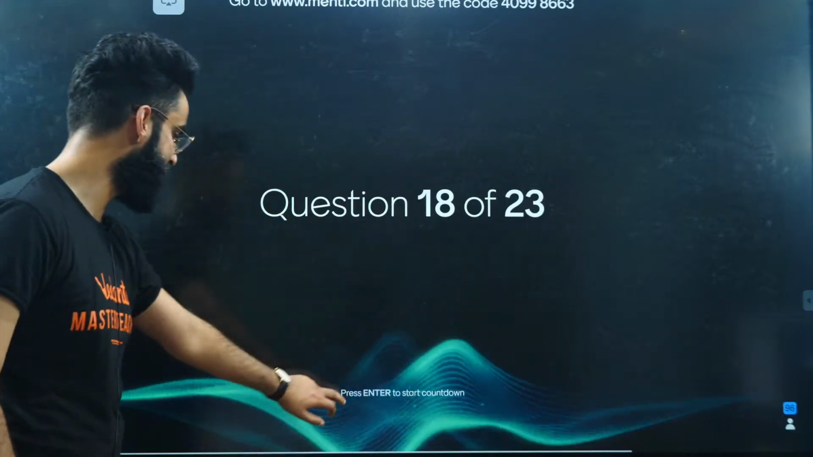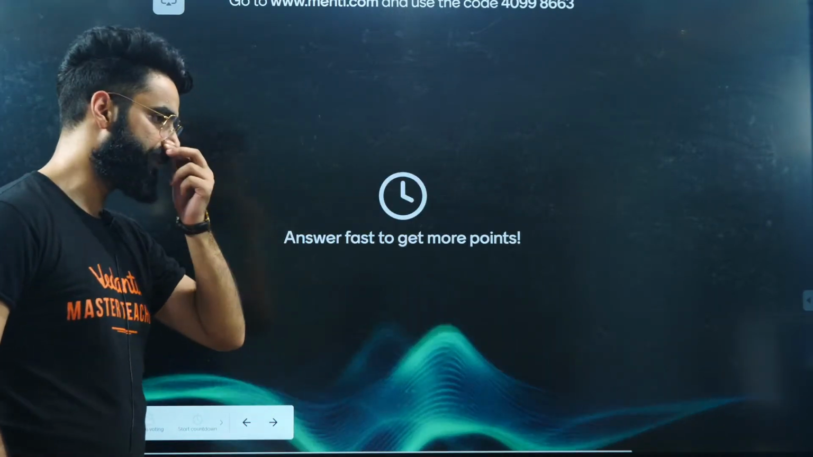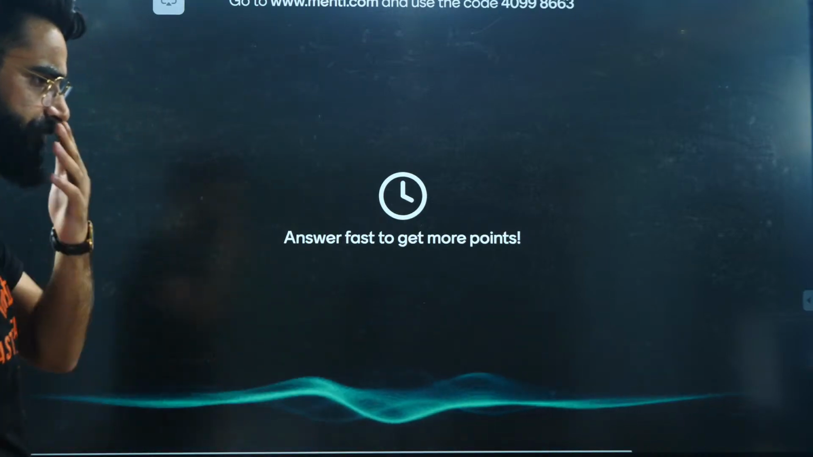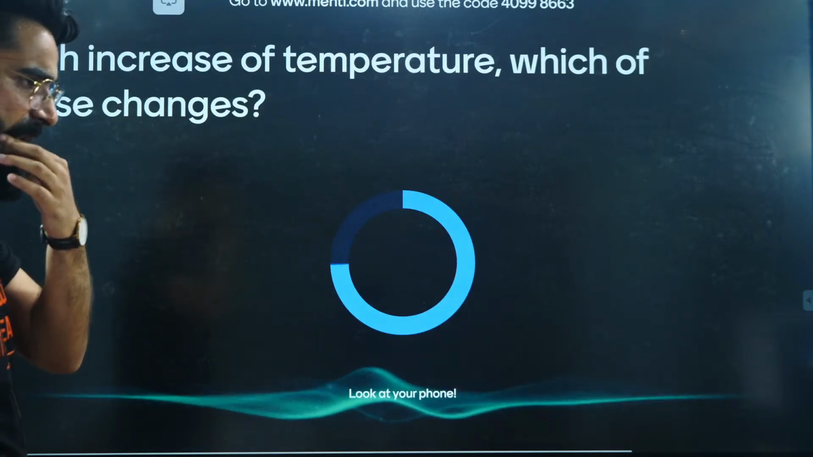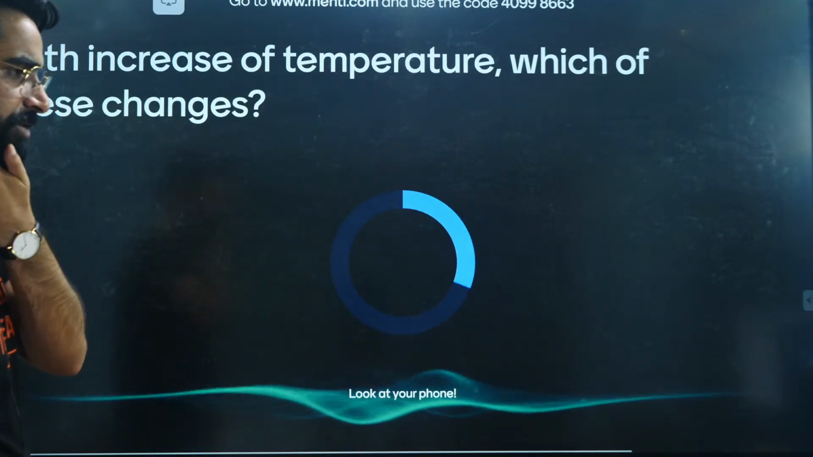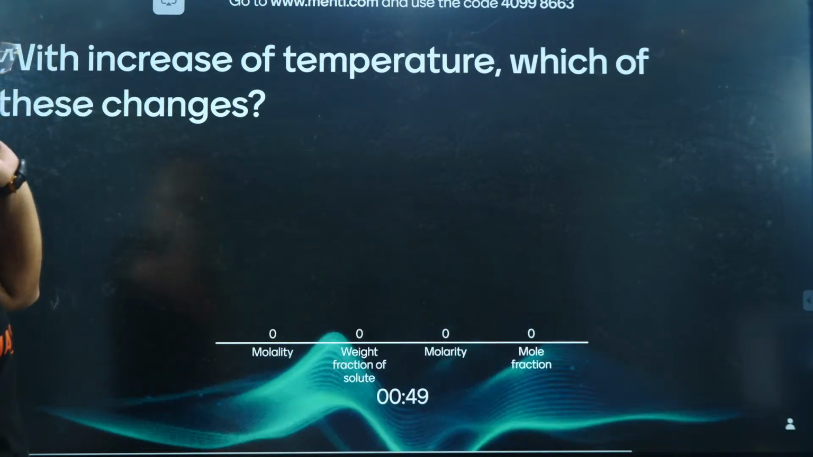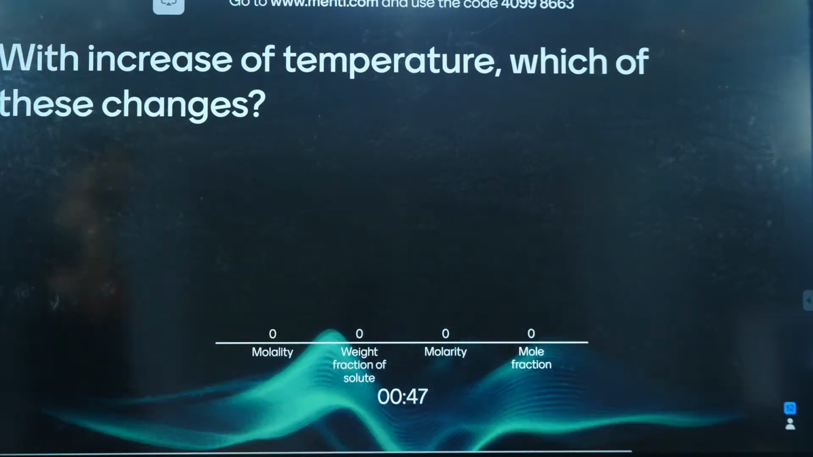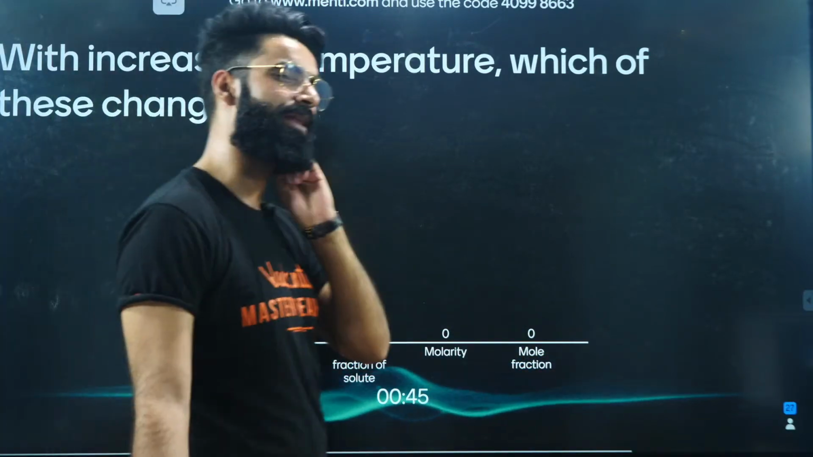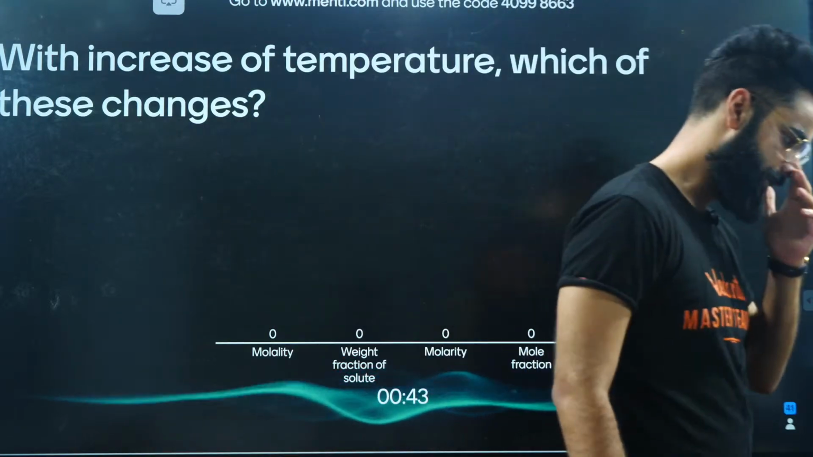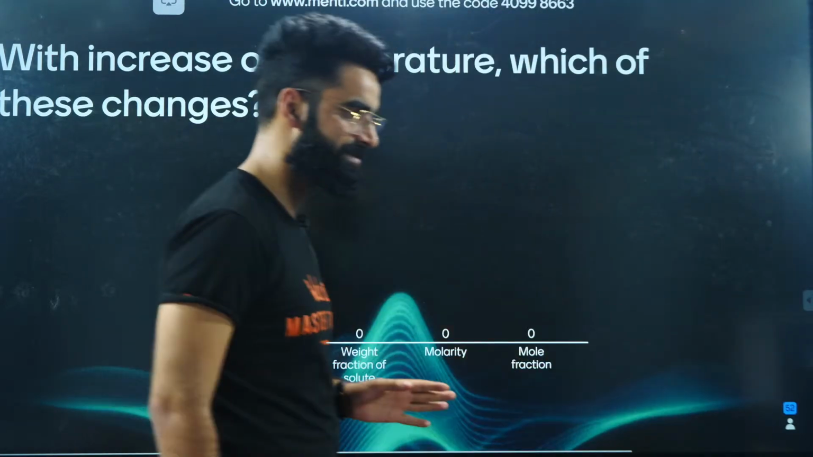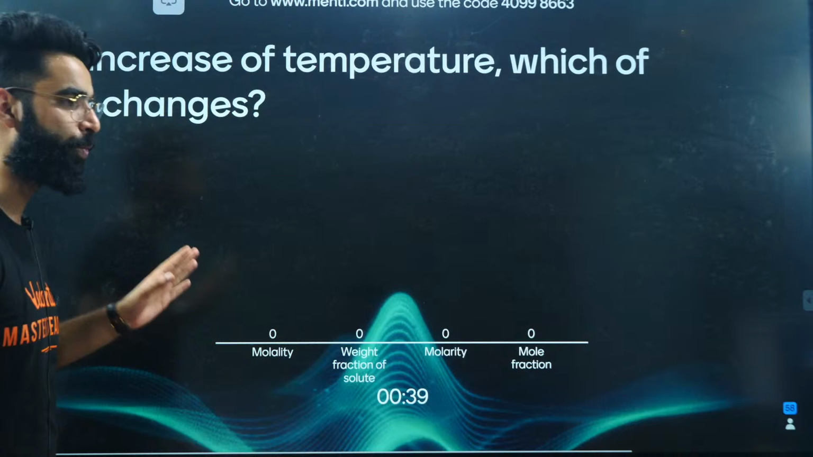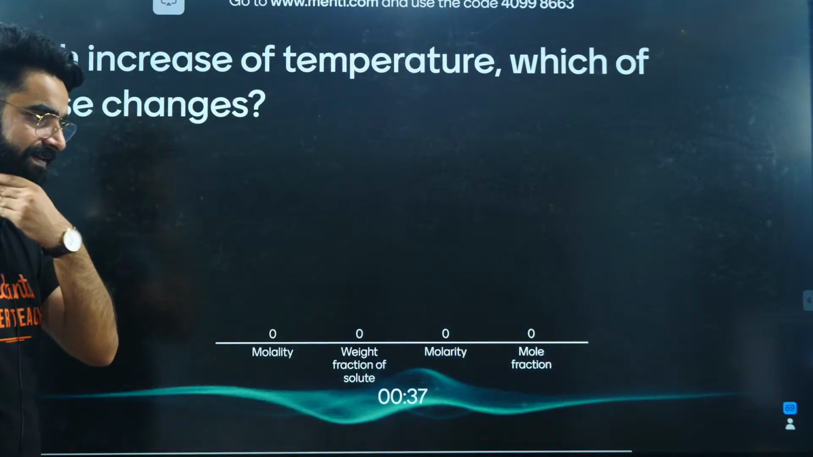This is now going to be the 18th question, right? Starting the countdown. People, look at your screen and give it an answer properly. Yes, Mangalam, I'll be continuing with the atomic structure. Okay, with the increase in temperature, which of these changes? It's a very common question, and I'm sure you all will solve it properly. It's a very, very common question, people, right?